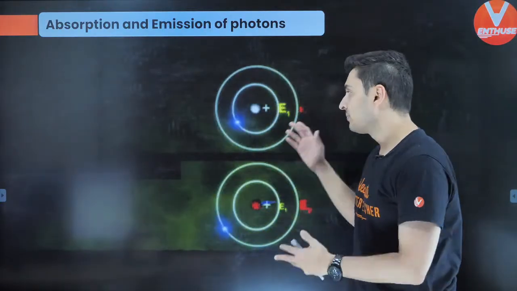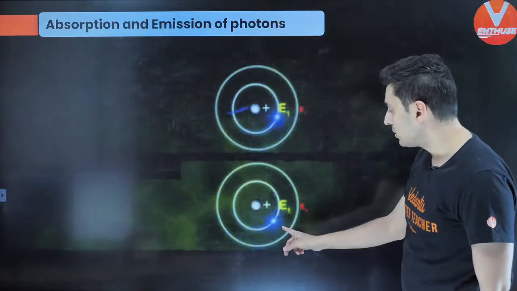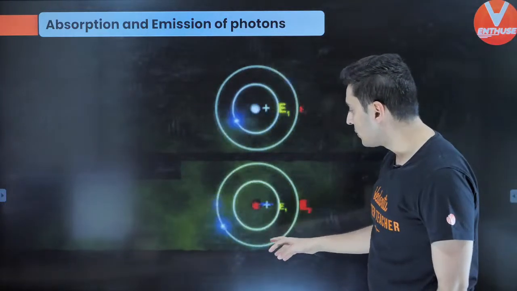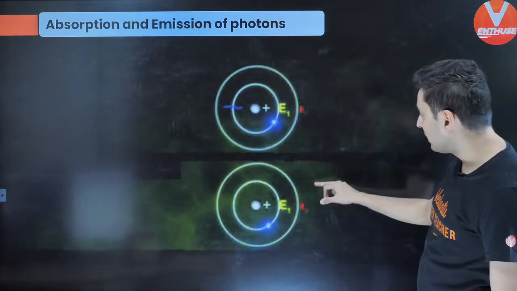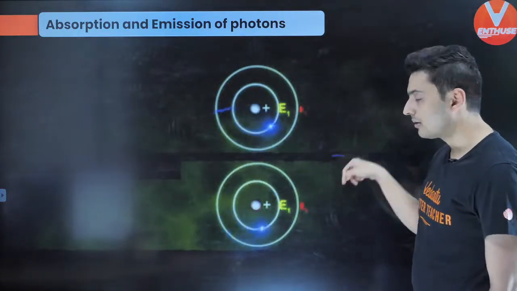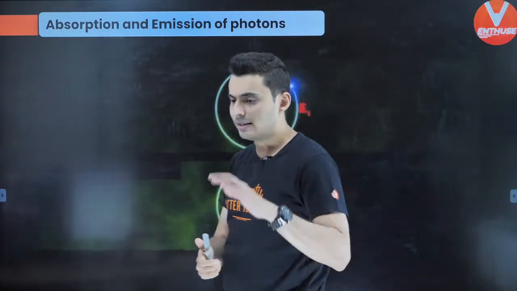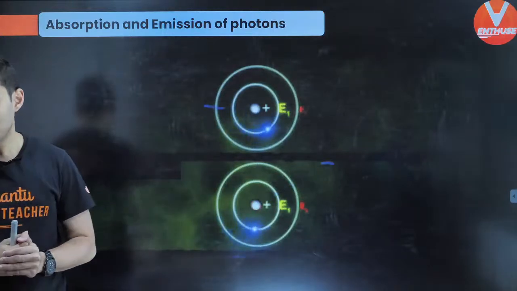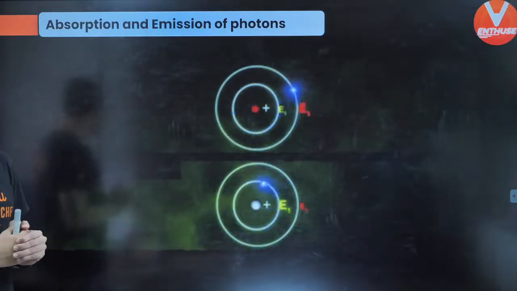Once it is excited, it will again come back to the ground state. You can see in the next diagram. Once it is excited, it will come back into the ground state, and it will release that photon. You can see there is a release of photon out there. It's very faint, but that's how it is. All right. I hope this is clear.